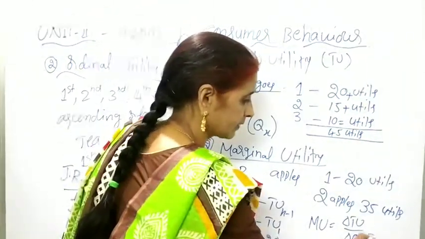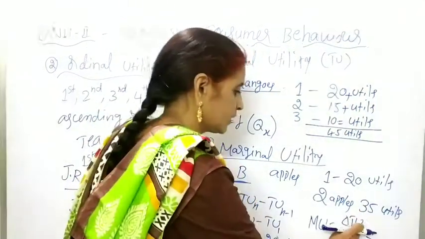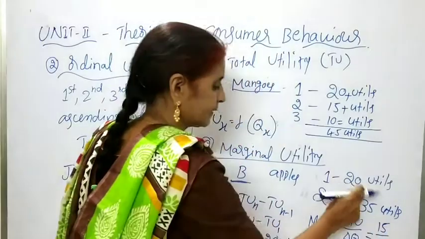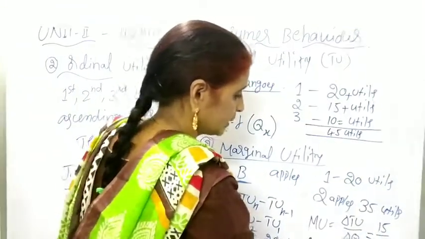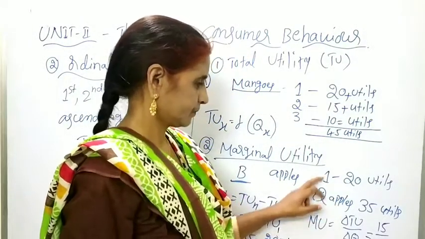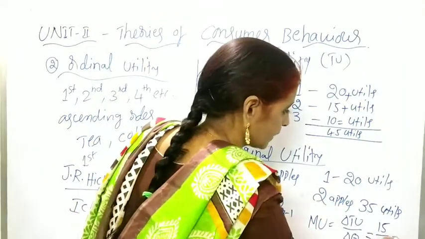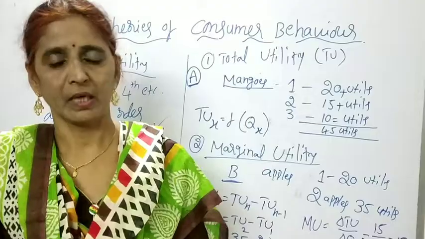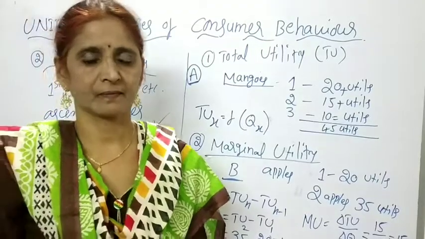Here in this example, what is the change in the total utility? That is 15 utils, the difference between the two. And what is the change in the quantity? Only 1. So 15 by 1. In this way, by using this formula also, we get the marginal utility.